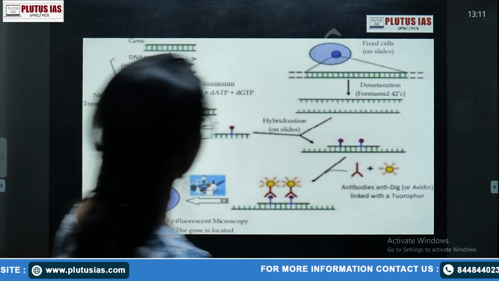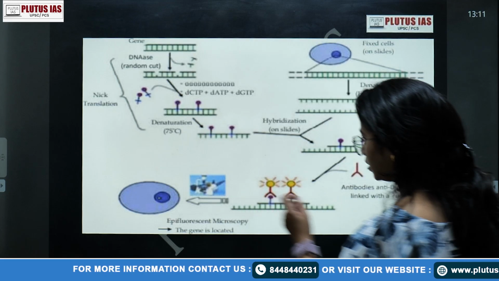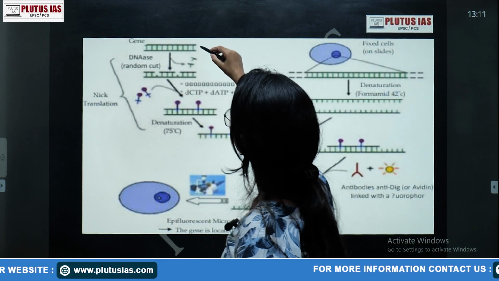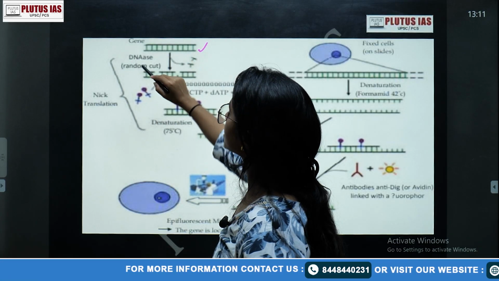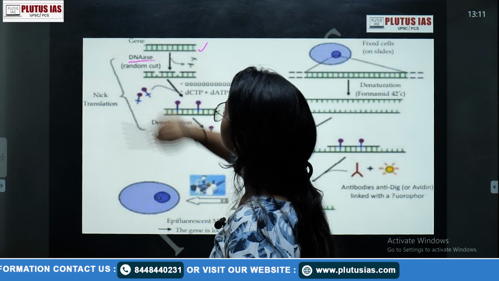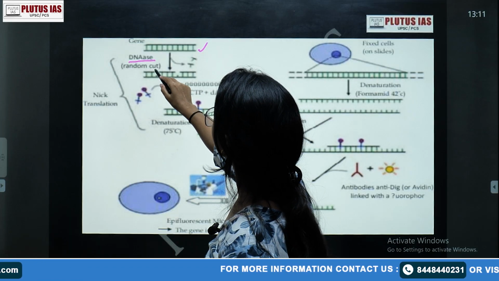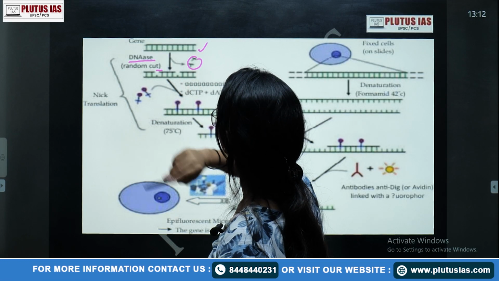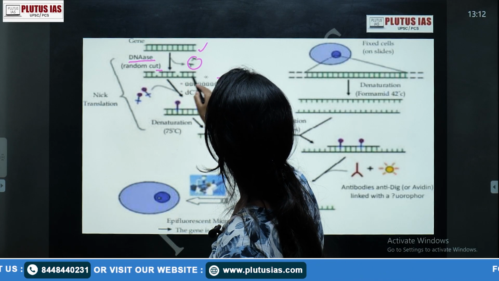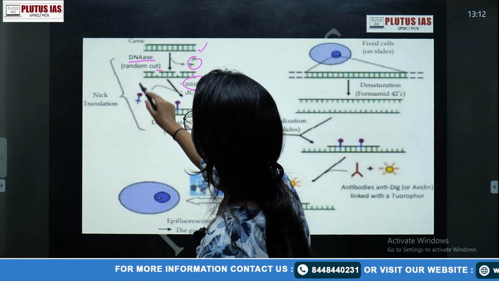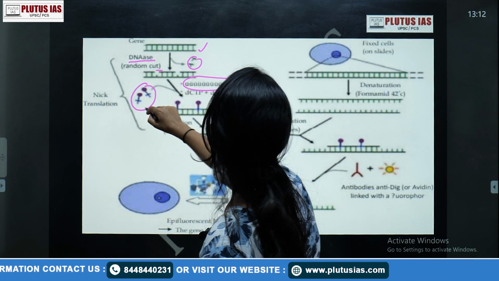This is about the probe and nick translation, and this is the whole thing about epifluorescent microscopy. Here the gene is located, you can see. The gene is cut by the enzyme DNase, an endonuclease, which makes a random cut, and this is the segment of the DNA. Suppose there is a GG sequence, then we have created a nick translation, from where we can add this probe.